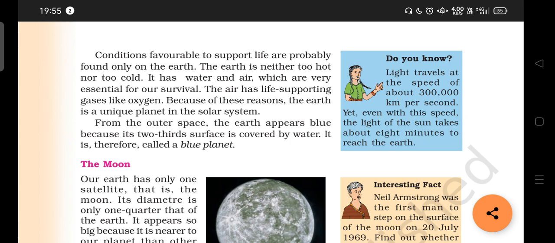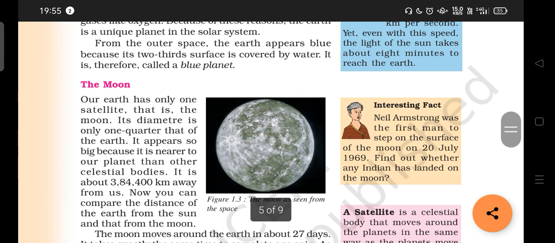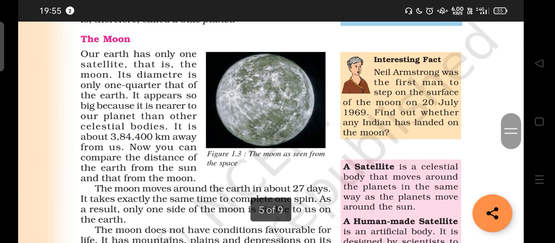We also call it the blue planet because it is covered by water. Two-thirds of its surface is covered by water. So we also call it the blue planet. Next, we are going to discuss the Moon.